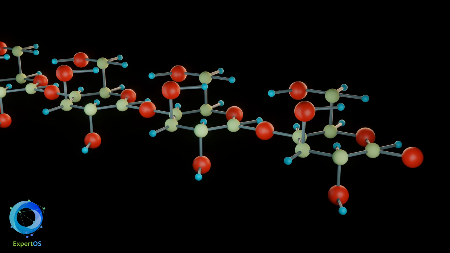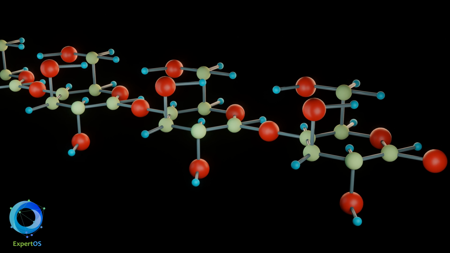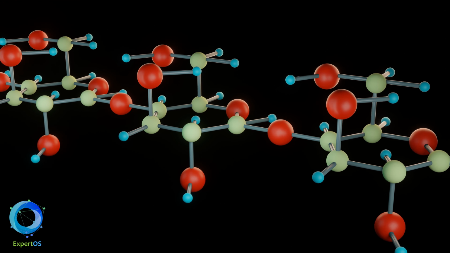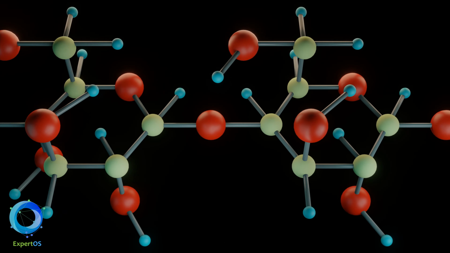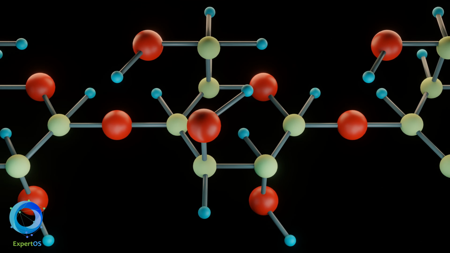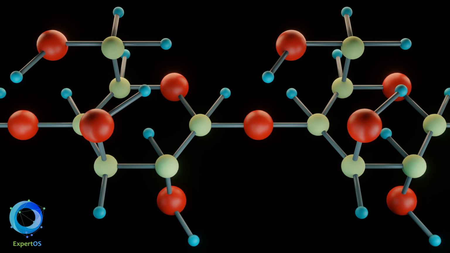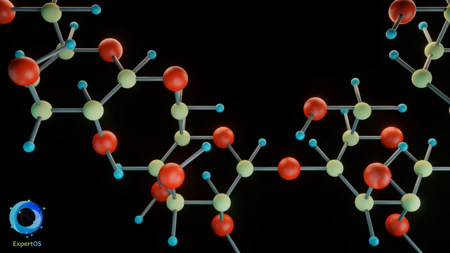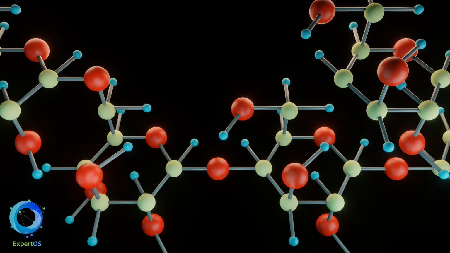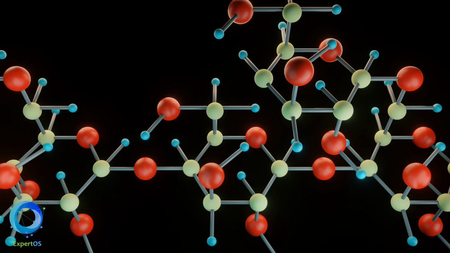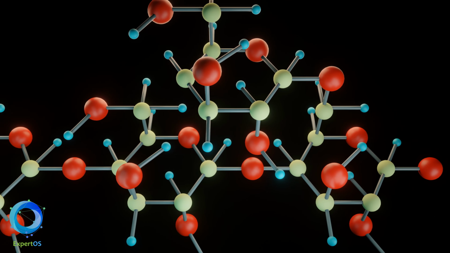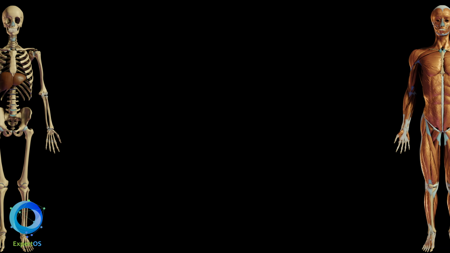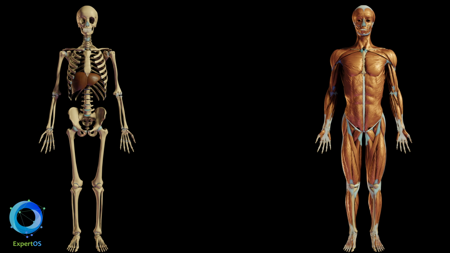Polysaccharides are long chains of monosaccharides linked together. Their main functions are the energy reserve and the formation of structures. Starch is the most important storage polysaccharide in plants. It is made up of linked glucose molecules. Glycogen is the main form of carbohydrate storage that animals have. It is made up of branched chains of glucose. It is found in greater proportion in the liver and muscles. In both organs, it is degraded into glucose.